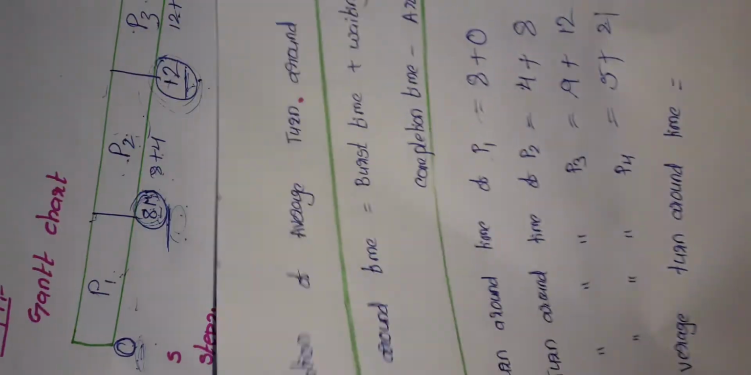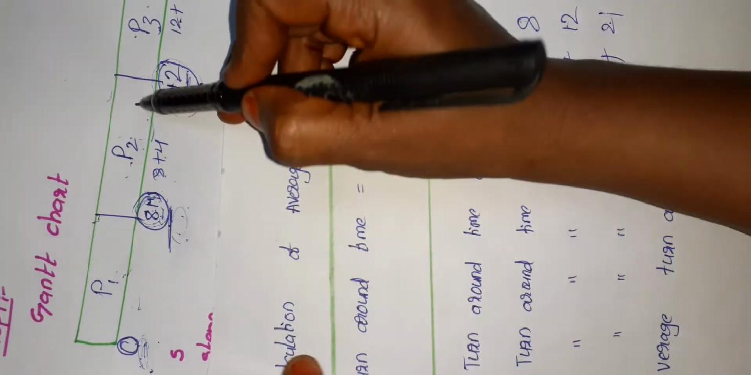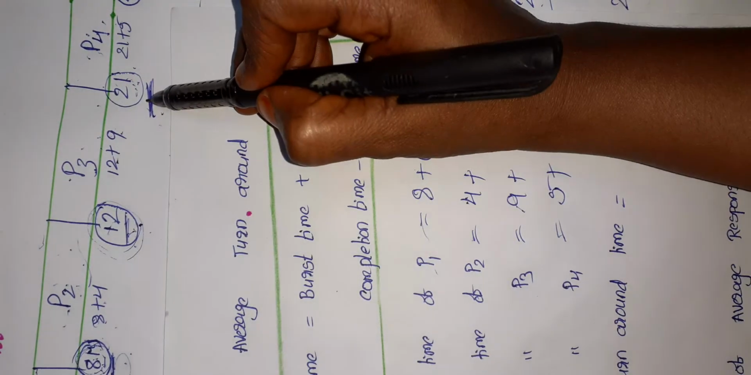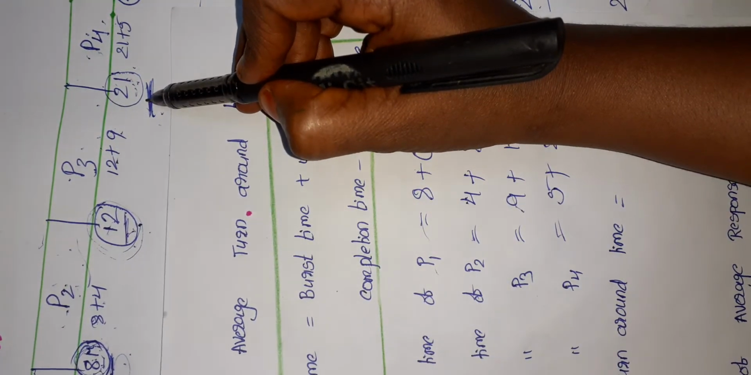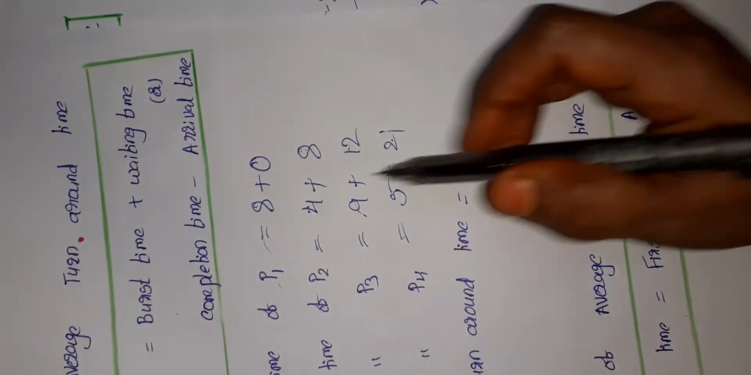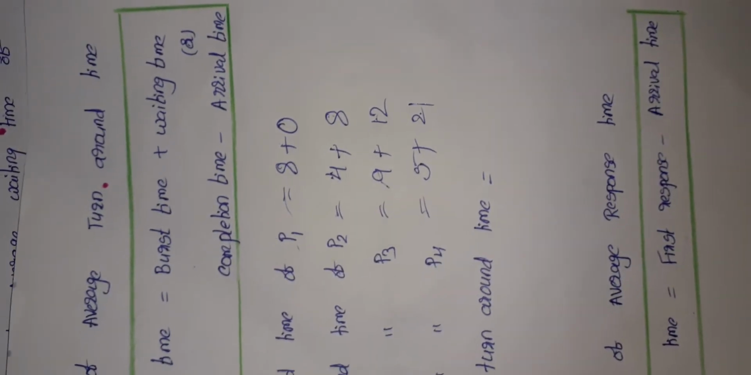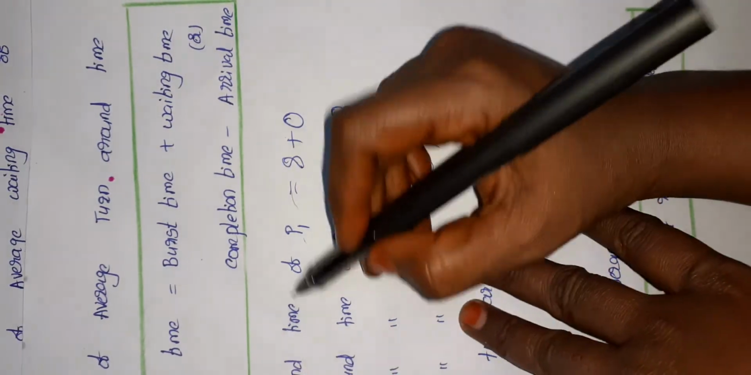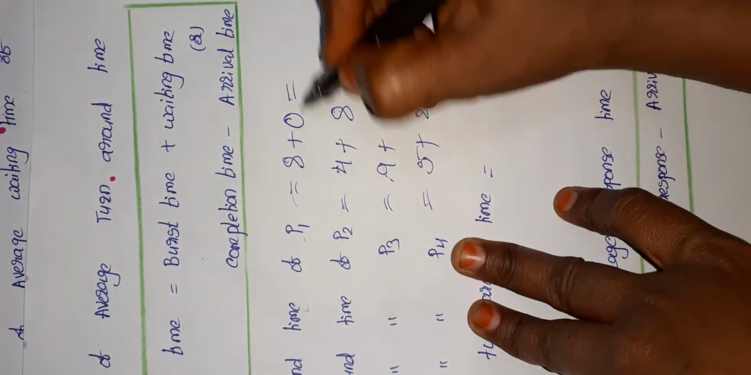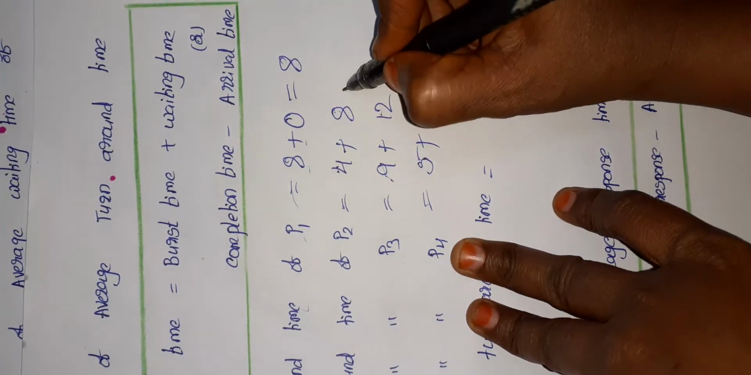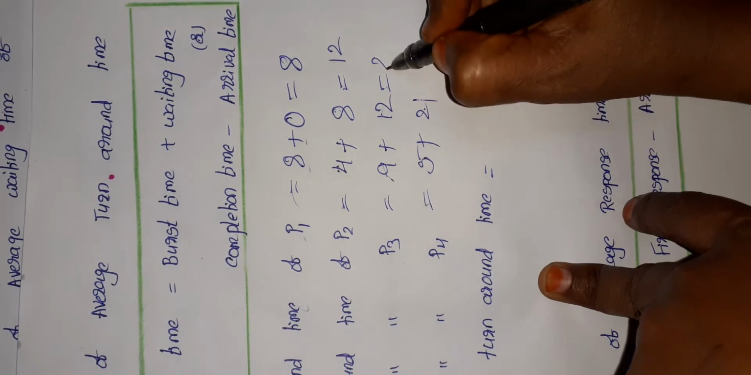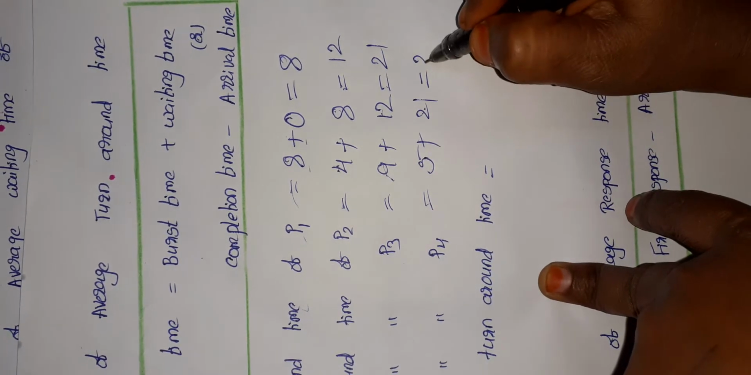Okay, let us add these two. So dear students, observe that the waiting time of P1 is 0, P2 is 8, P3 is 12, and P4 is 21. Okay, so now we have to add the service times and the waiting time for the calculation of turnaround time. So 8 plus 0, 8, 4 plus 8, that is 12, 12 plus 9, that is 21, 21 plus 5,